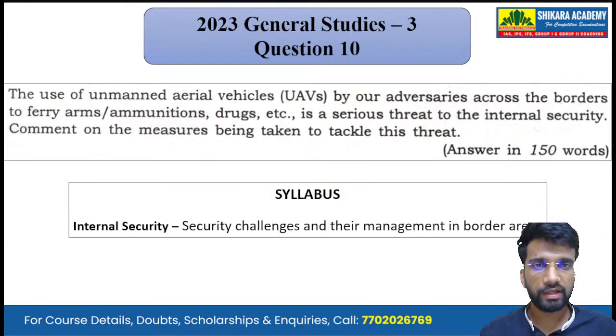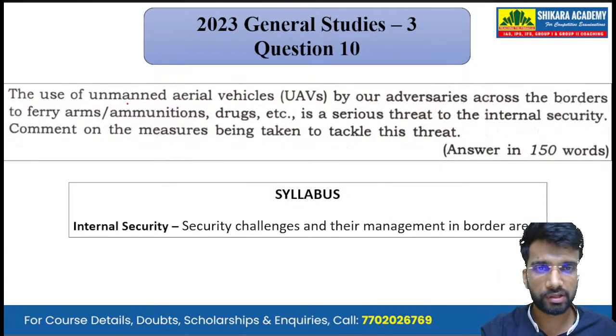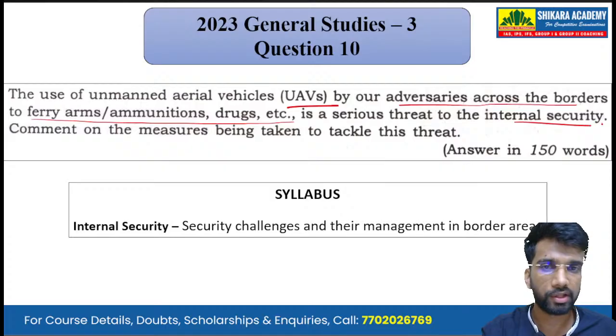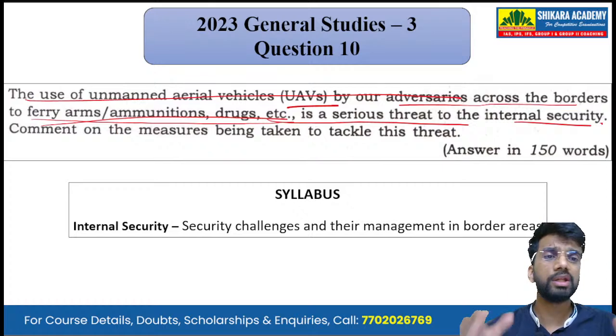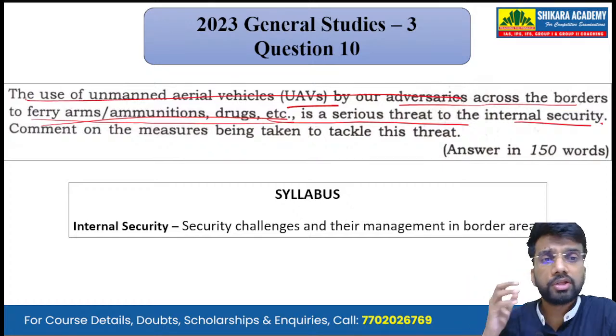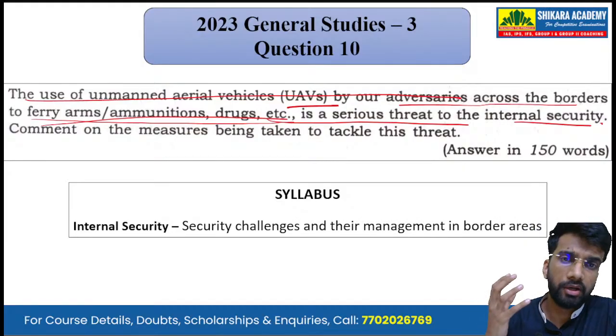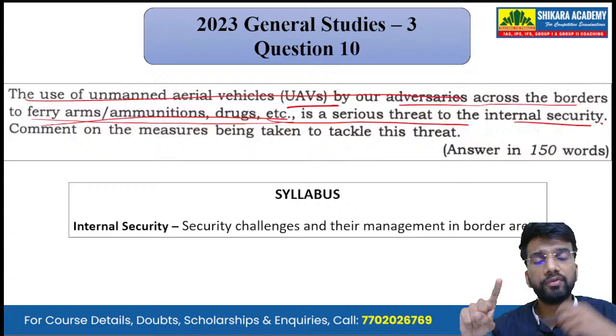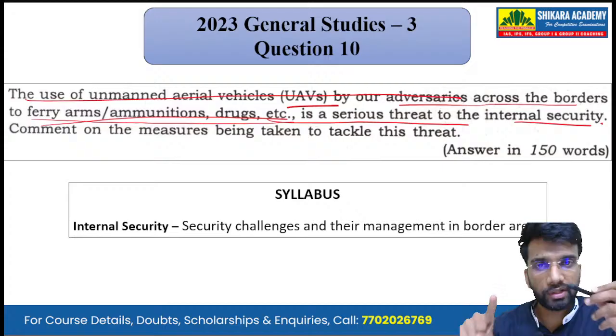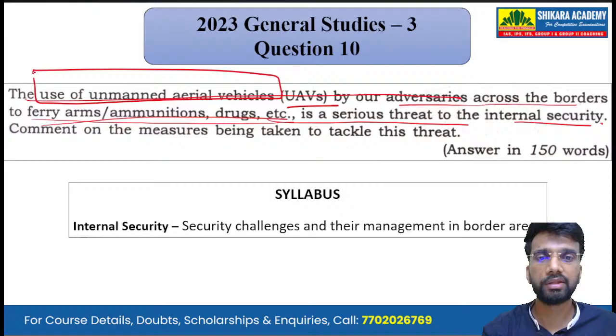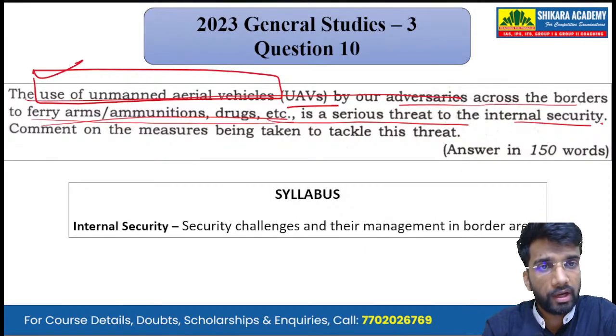Moving on to the final question of the day, that is question number 10. The use of unmanned aerial vehicles, UAVs, by our adversaries across the borders to ferry arms and ammunition, drugs, etc., is a serious threat to the internal security. This is the introductory statement, the situation is given. Now we have to comment on the measures that are taken in order to tackle this threat. What is the threat? The use of UAVs by our adversaries.